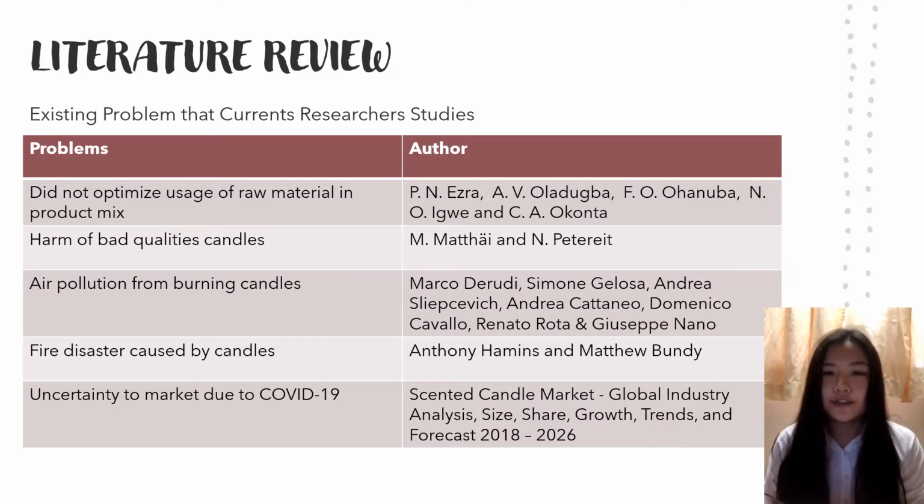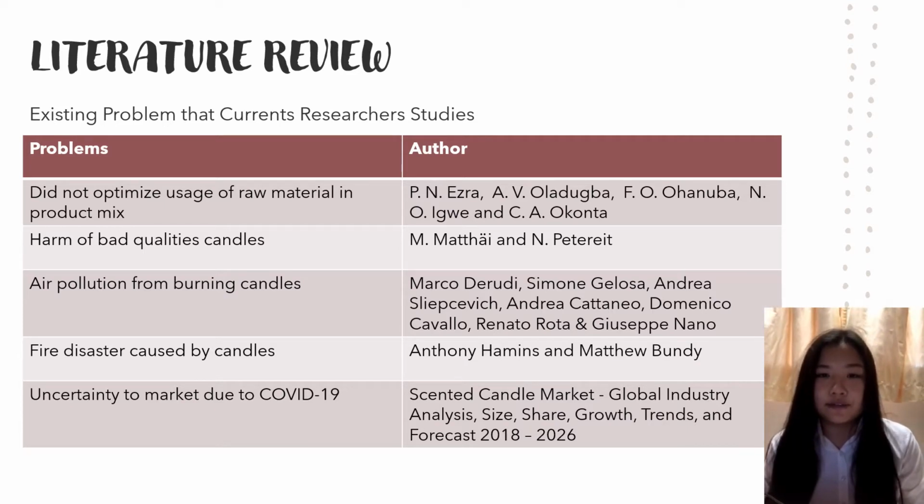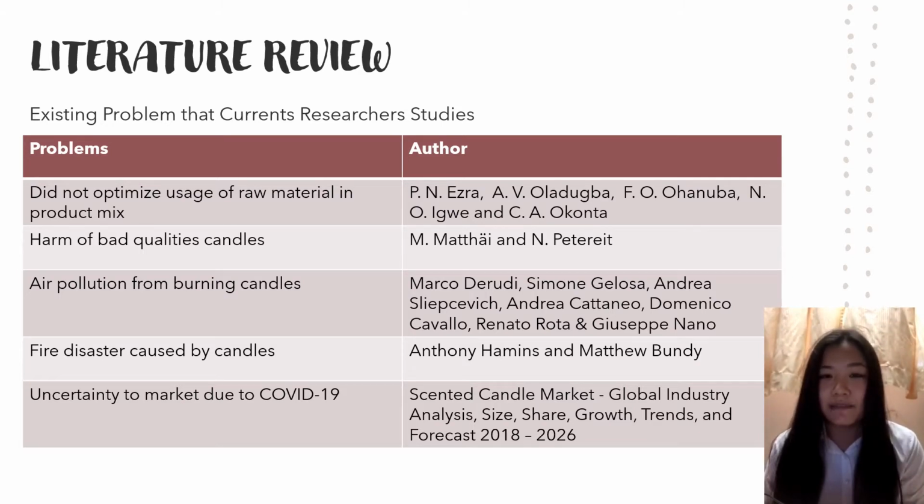Okay, so the next slide is about the literature review that I used for my research. I reviewed a total of 15 articles, and the first 5 talk about the existing problems that current researchers study. The first research is about not optimizing the usage of raw material in product mix, just like my research.